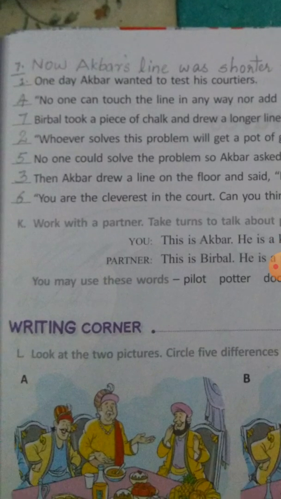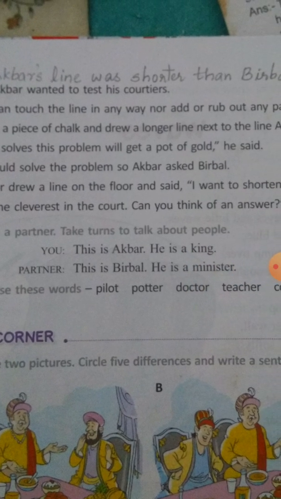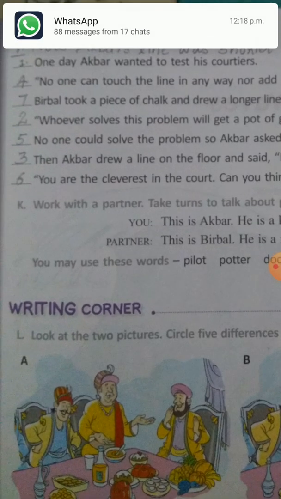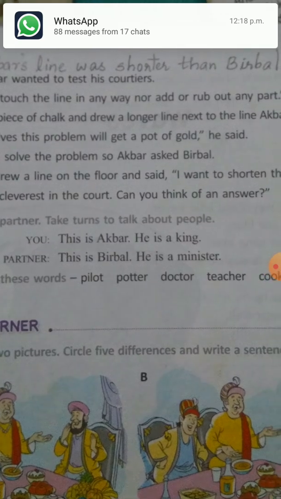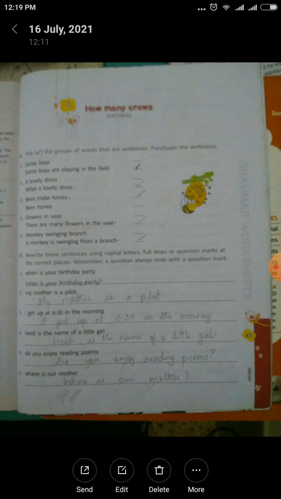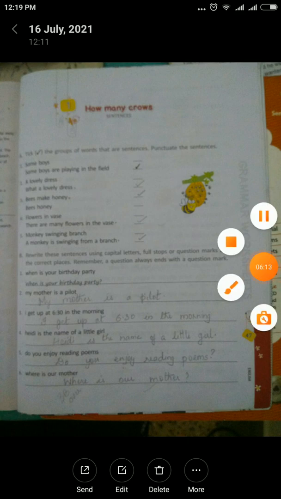Fifth one, no one could solve the problem, so Akbar asked Birbal. Sixth one, you are the cleverest in the court. Can you think of an answer? And the eighth one is given in the previous page.